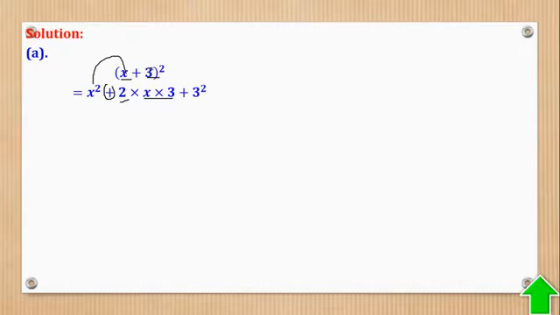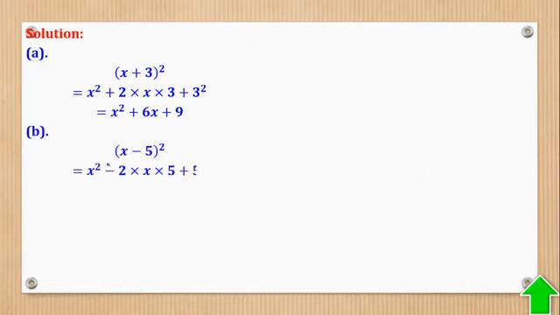Then add on the square of the last term, which is that. So that is the 3 steps. Then next is simplify, because 2 times 3 is 6, then times x is 6x. Then 3 squared is 9. And you are done with the expansion, as simple as that. That was part A.